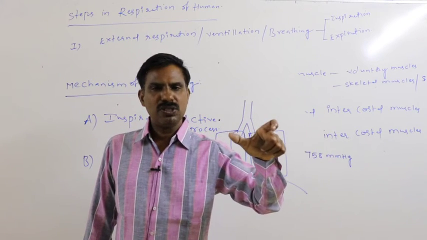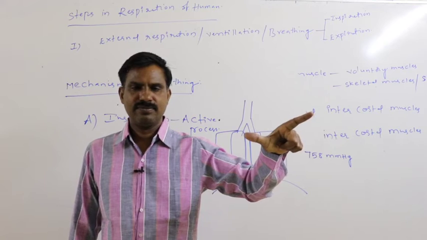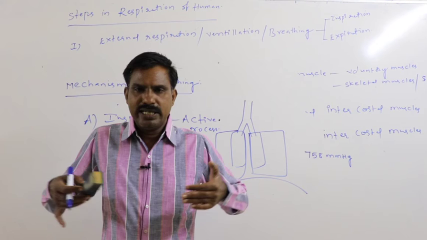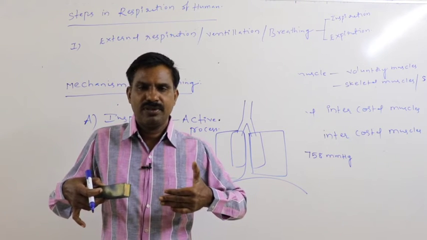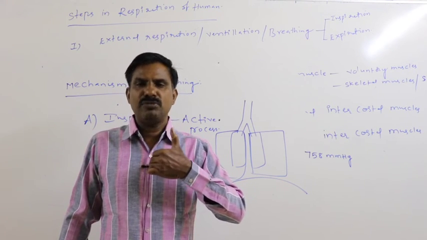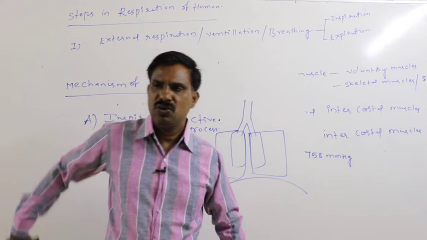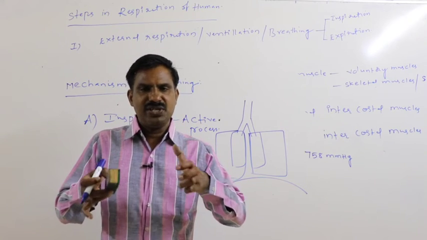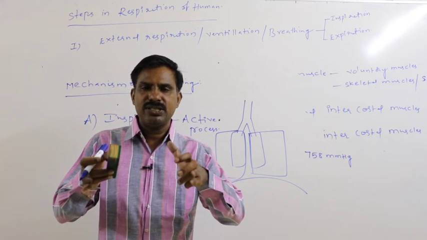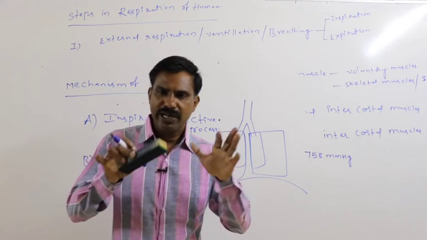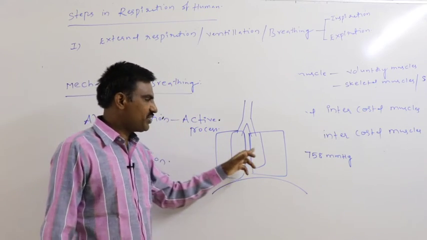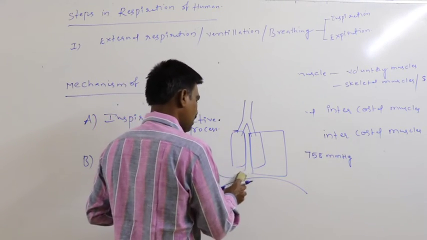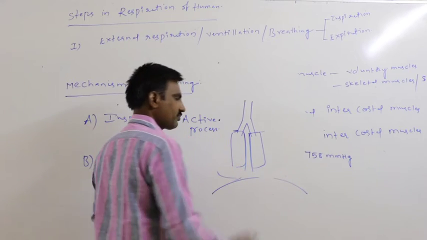Later, external intercostal muscles also get relaxed. As a result, ribs move towards their original position. By that way, the sternum also reaches its original position, and the vertebral column also moves towards its original position. In all directions, this leads to decreased thoracic volume. By that way, the pressure applied over the lung increases, and the lungs get constricted.